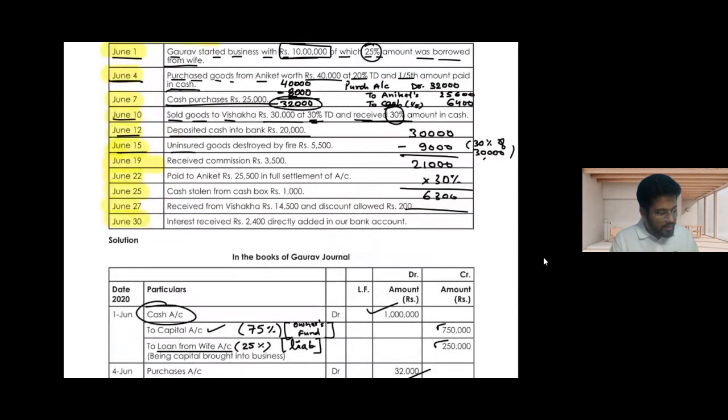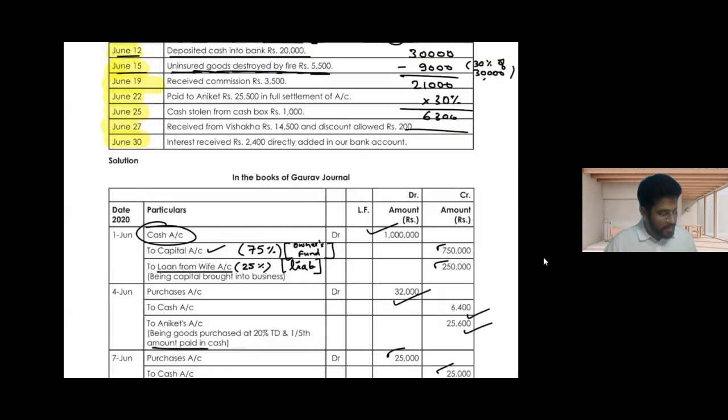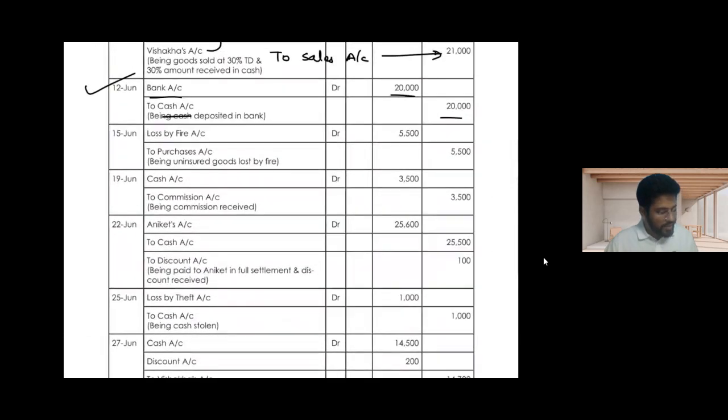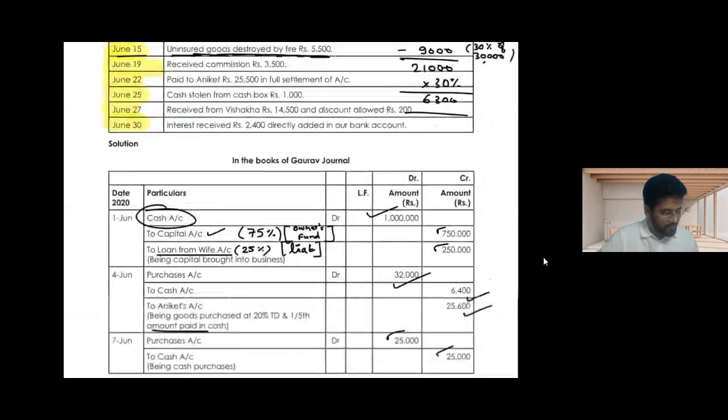Then uninsured goods destroyed by fire. The goods have been destroyed by fire. So this will reduce my purchases. So purchase account will be credited and my loss will go up. So I will debit my loss, that is loss by fire account. So loss by fire account debited to purchases 5,500. That would be the general entry for this.